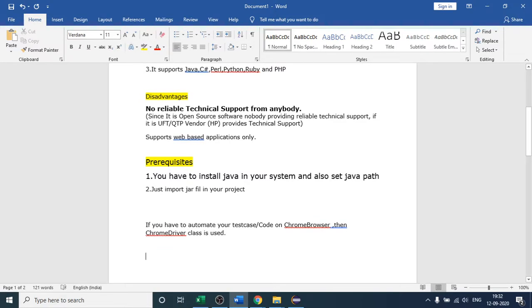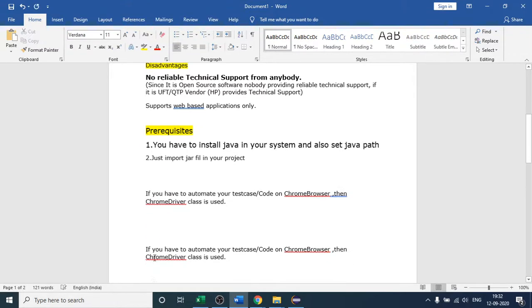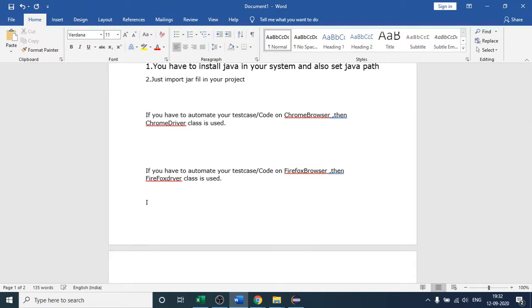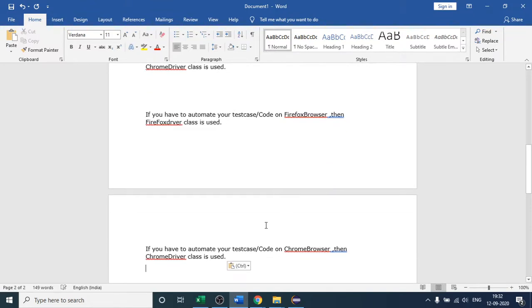Same thing, if you have to automate your test case, or the code, on the Firefox browser this time, then Firefox driver is one of the classes you will use. Firefox driver class is used, right? If I come to Internet Explorer, and you have to automate your test case, or the code, on Internet Explorer, right?